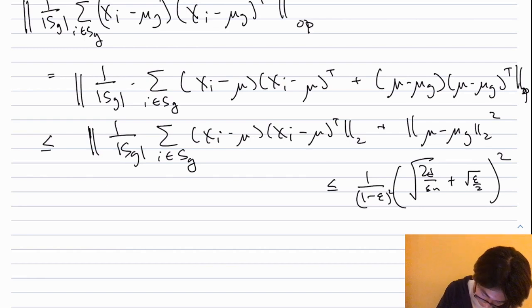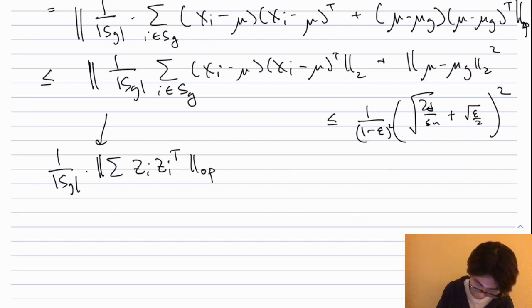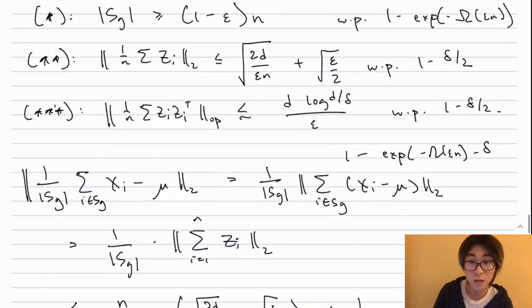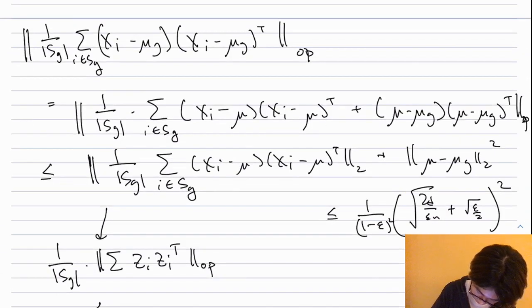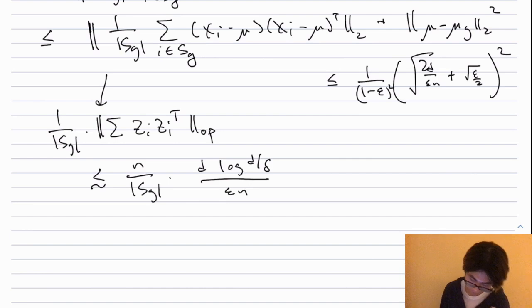And finally, this is exactly 1 over size of S sub good times the spectral norm of the sum of Zi Zi transpose, by the same reasoning as before, which by star star star is at most n over size of S good times, up to constants, d log d over delta over epsilon n.